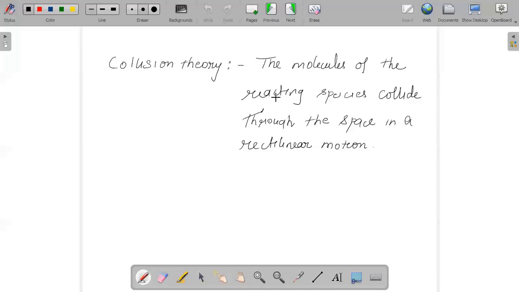So when we say collision theory, and the most important part of this chapter, if we focus, it is our Arrhenius equation, rate expression, and rate law. As far as chemical kinetics is concerned, the most important parts are the Arrhenius equation, rate law, and the rate expressions. So based on the concept, this is what we have for the chapter chemical kinetics, and based on our understanding, let us try taking a test.